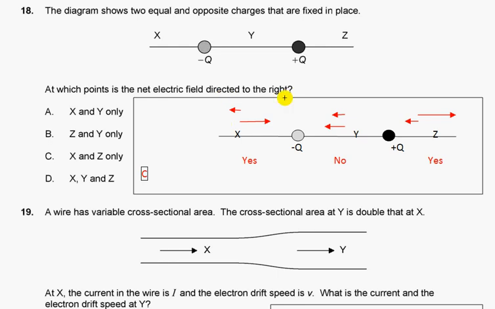So the net force will be to the right. Here both forces are acting to the left. Here there is a greater repulsion force, but a smaller attraction force to minus q because it is further. So we have to the right in x and z. So answer C.